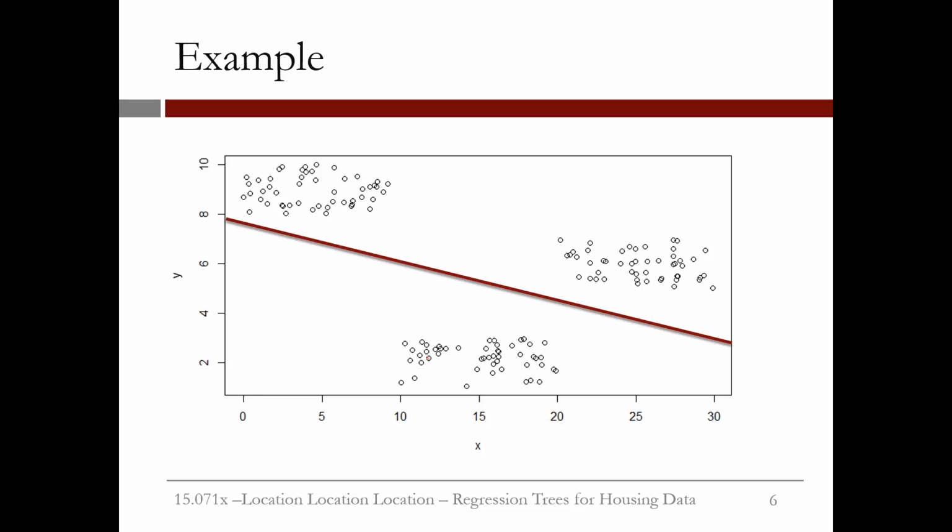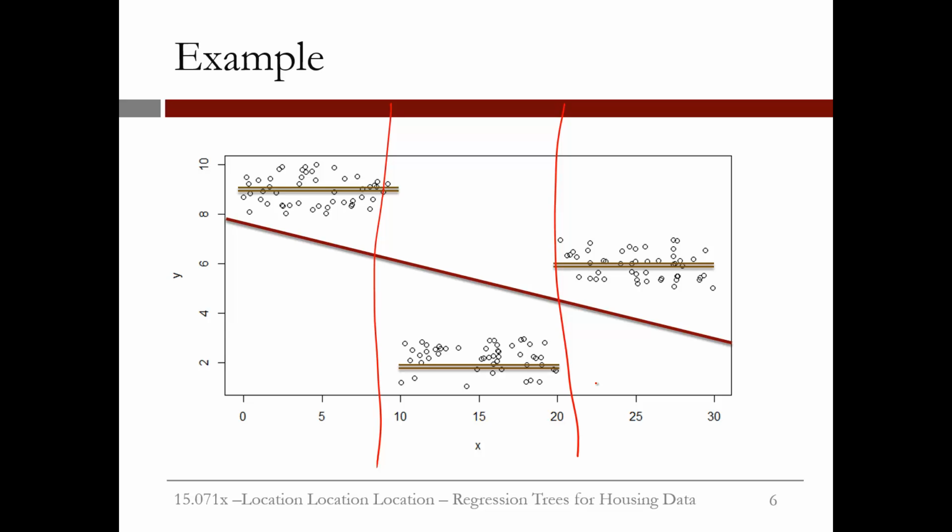However, we can notice that the data lies in 3 different groups. If we draw these lines here, we see x is either less than 10, between 10 and 20, or greater than 20, and there is very different behavior in each group. Regression trees can fit that kind of thing exactly. So the splits would be x is less than or equal to 10, take the average of those values. X is between 10 and 20, take the average of those values. X is between 20 and 30, take the average of those values. We see that regression trees can fit some kinds of data very well that linear regression completely fails on.